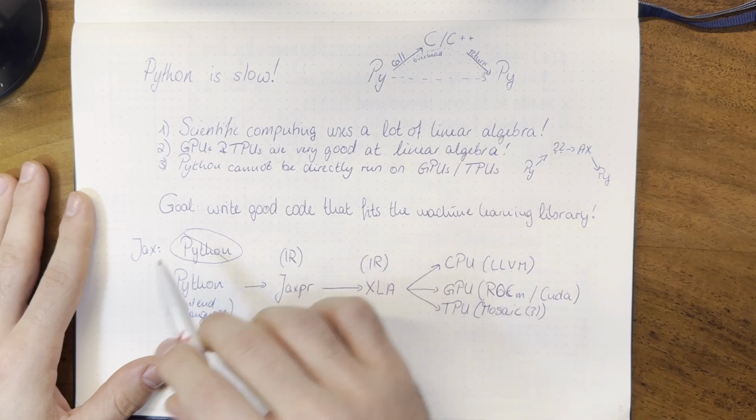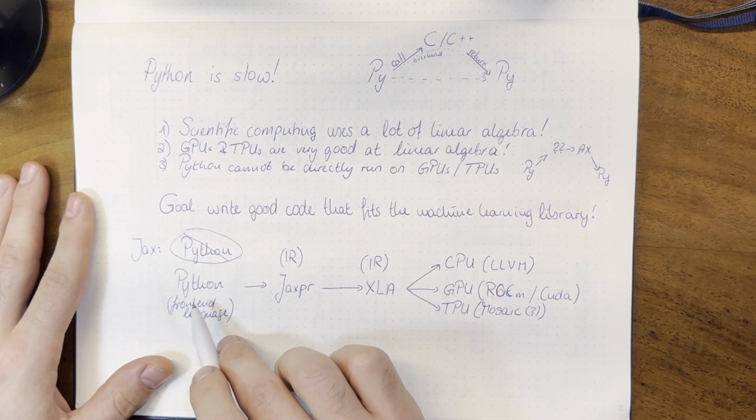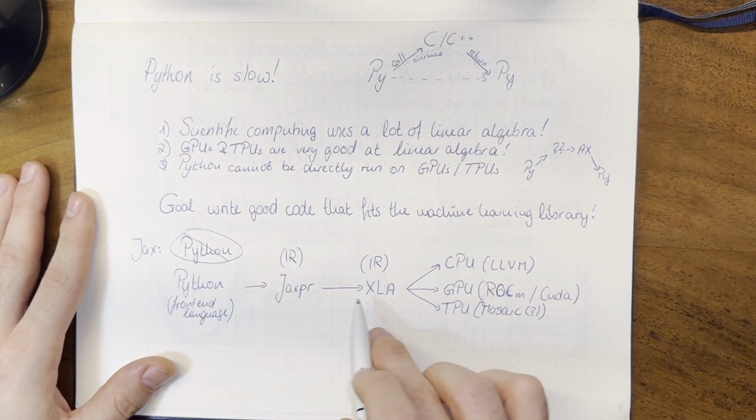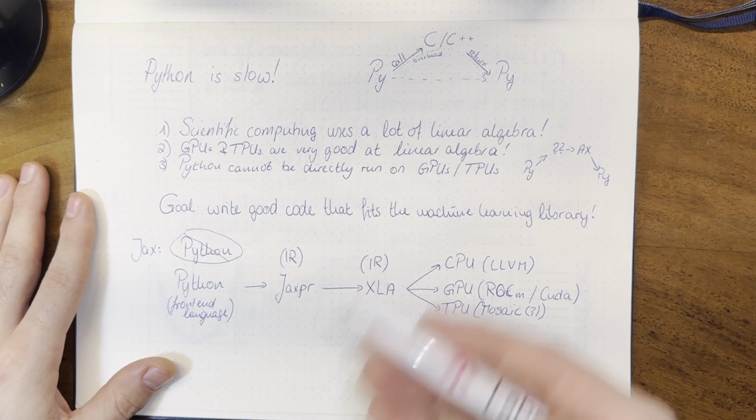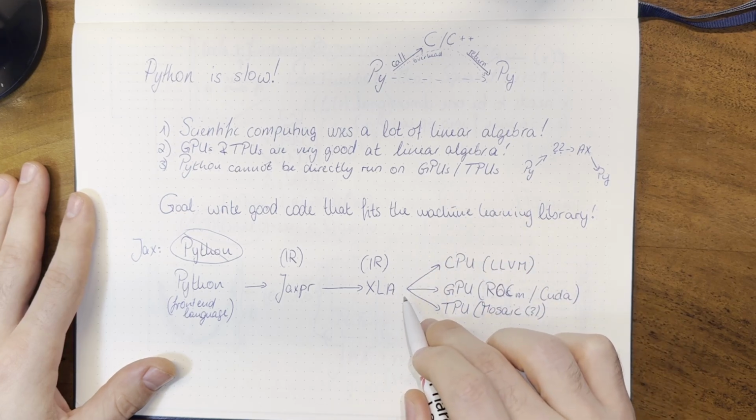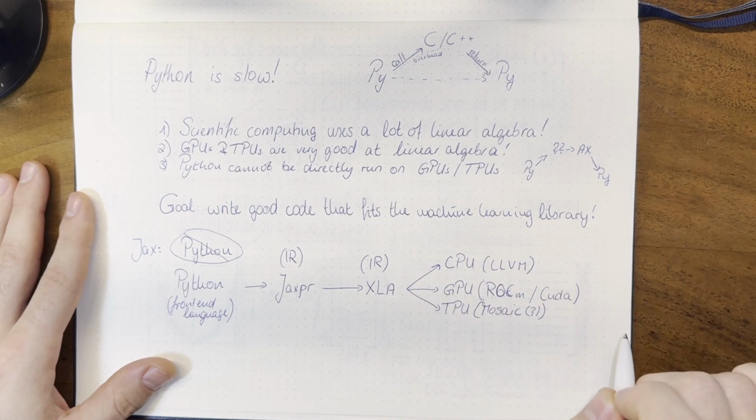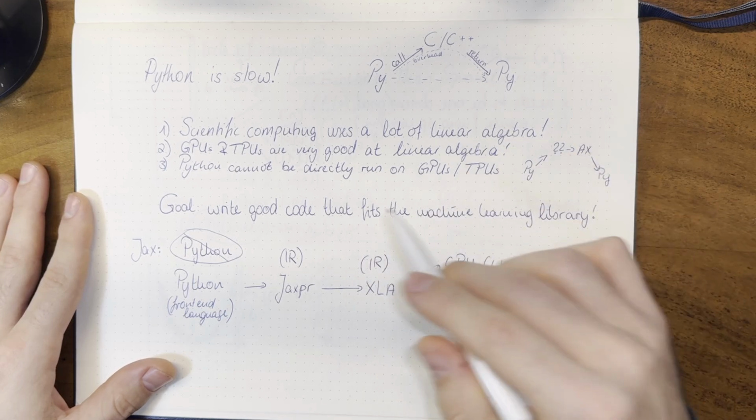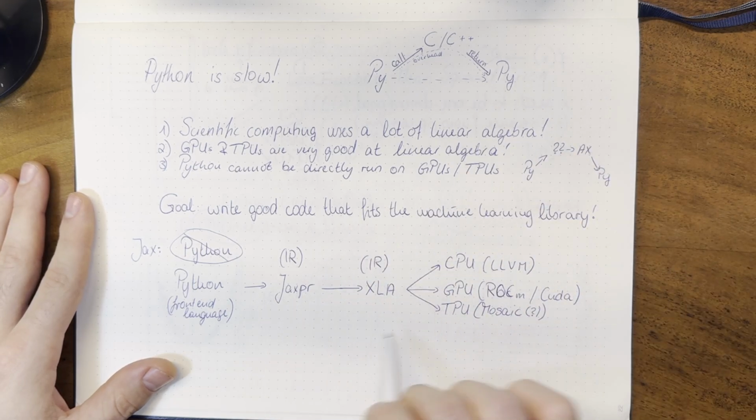So to summarize, in JAX, your goal is to write Python code, which gets compiled into good, efficient XLA code, which then in turn gets compiled into whatever your hardware is that you're running your code on. And now we can go to our editor and see all of this in action.